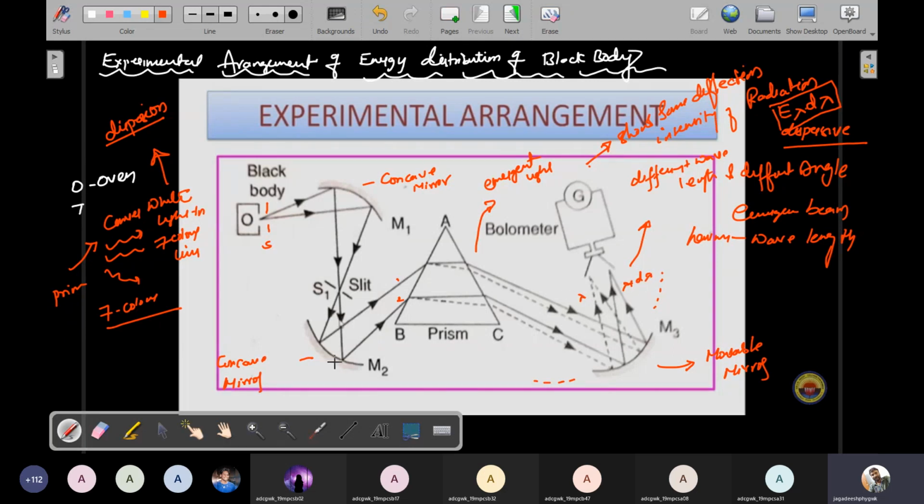Right now the single beam is emerging as four beams. These are two beams in front of the prism, and out of the prism they are converted into four lines. That is called emergent light. These emergent lights are the actual wavelength lambda, and the dotted lines have wavelength lambda plus d lambda.